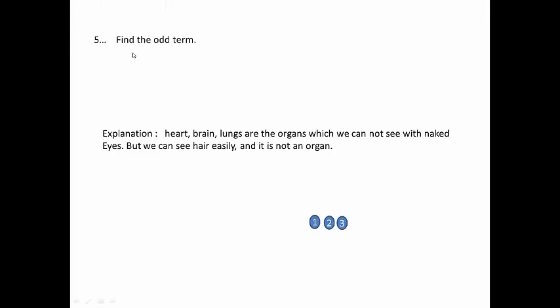Question number 5. Find the odd term. Options: first, heart; 2, brain; 3, lungs; 4, hair. Explanation: heart, brain, lungs are organs which we cannot see with naked eyes, but we can see hair easily, and it is not an organ. So answer is option 4, hair.